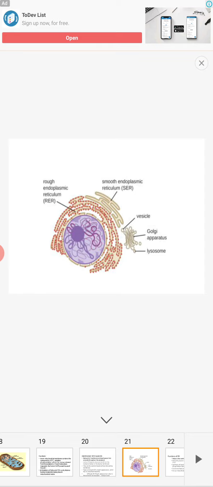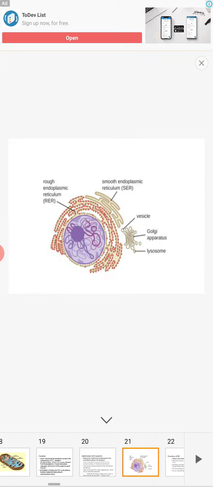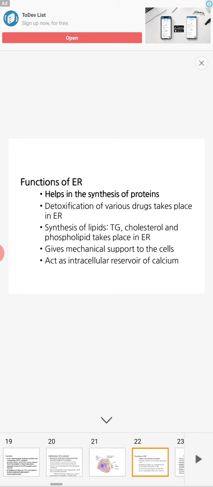They are also attached, and they extend from the nuclear envelope to the plasma membrane. That is about the endoplasmic reticulum. This helps in protein synthesis, a function of the endoplasmic reticulum, because ribosomes are also attached to it.